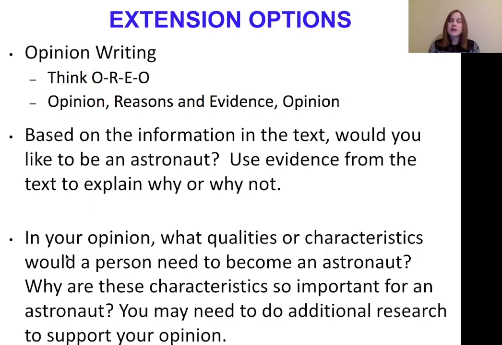Another option for opinion writing, you could answer this prompt. In your opinion, what qualities or characteristics would a person need to become an astronaut? Why are these characteristics so important for an astronaut? You might be able to answer this question just using the information from Charlotte's space travel, but you might even need to do some additional research to be able to really answer that question. So this one might be a little bit of a longer writing, or maybe even an essay where you give multiple qualities or characteristics and then evidence to back those up as your opinion.